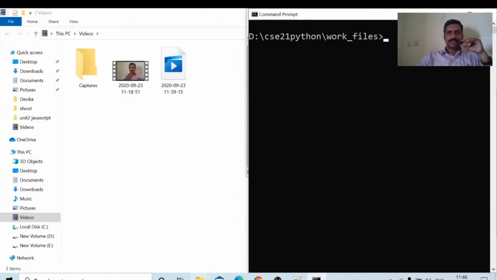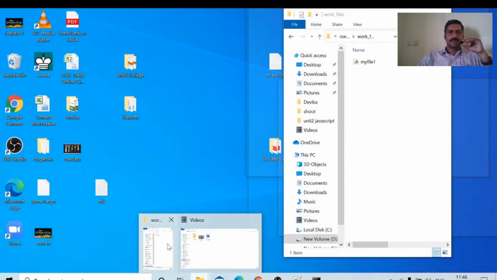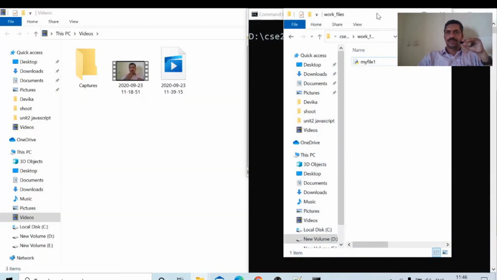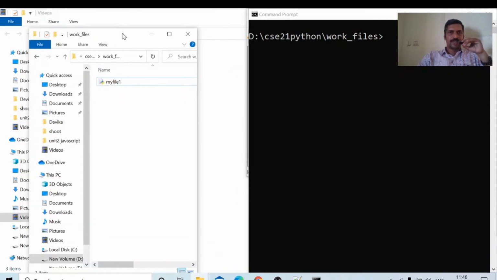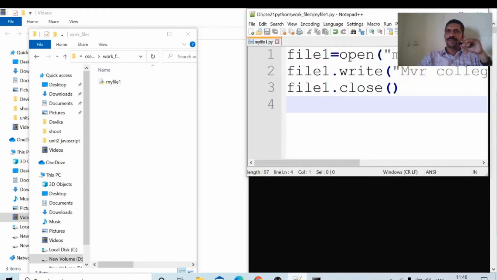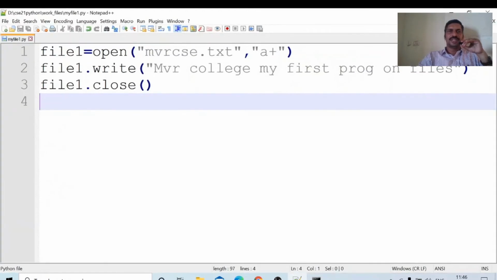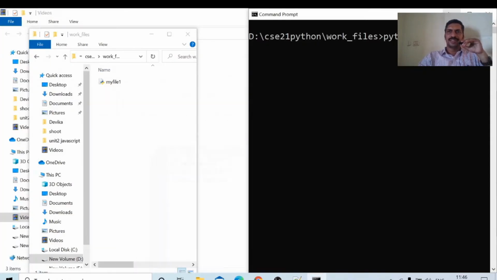Okay, where is this file? Work files, it is here. Both of them we are seeing in the work files folder. Only one file is there. Now I am running this one. How to run this one? Python, and the name of the file, my file1.py. What am I expecting? Which file will be created? It has to create the file mvrcsc.txt.